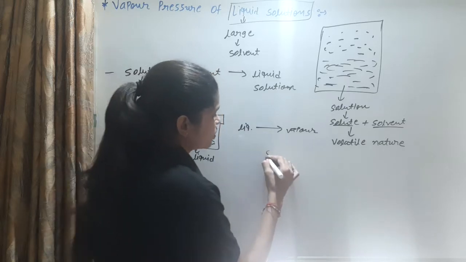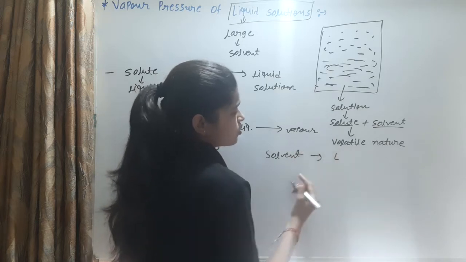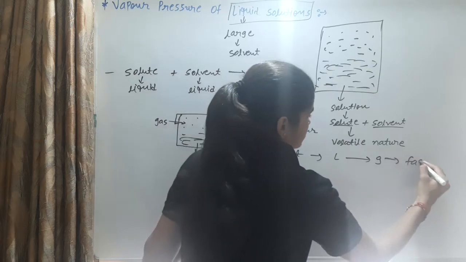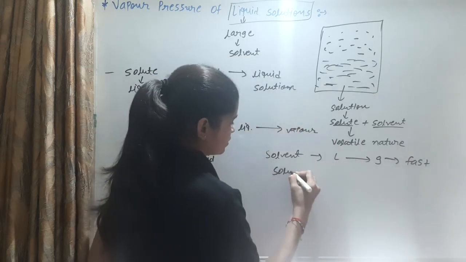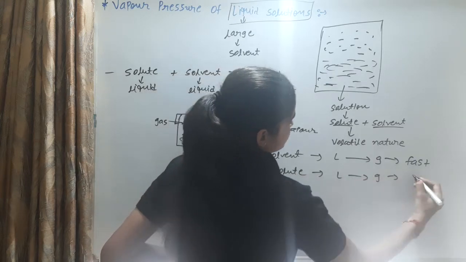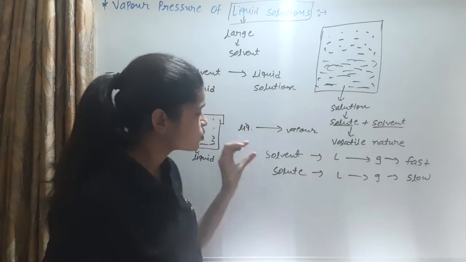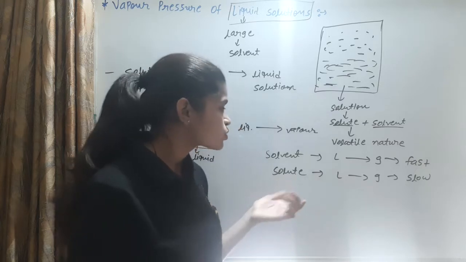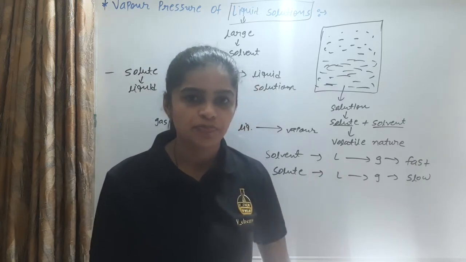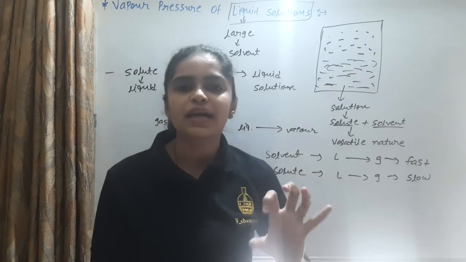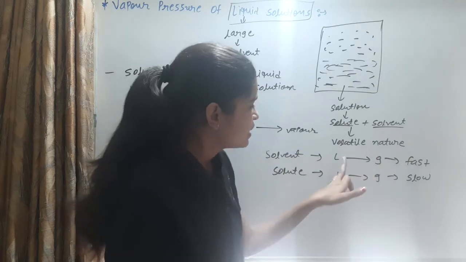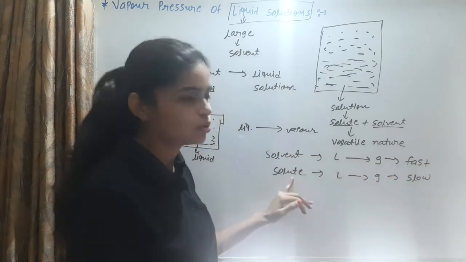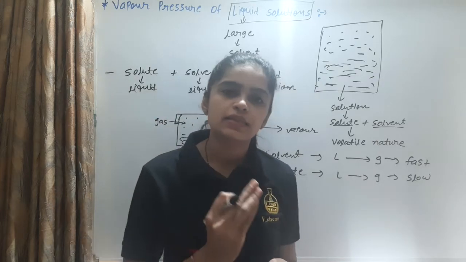First consider the solvent, where the solvent converts from liquid into its vapor form. It is fast. And the solute, liquid converting into gas, is slow. Why this difference between the solvent and solute? The solvent's conversion from liquid into gas is fast, and the solute's conversion from liquid into gas is slow, because of the difference in volatile nature. When liquid converts into gas fast, that means it is more volatile than the solute. The solvent is more volatile than the solute.